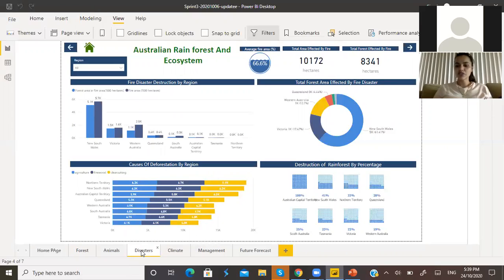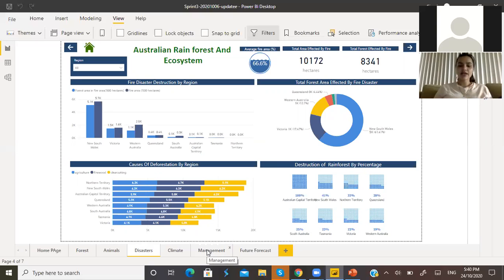This graph shows how much of the rainforest area is destroyed by percentage. In South Australia, it shows 25% of the rainforest is destroyed.